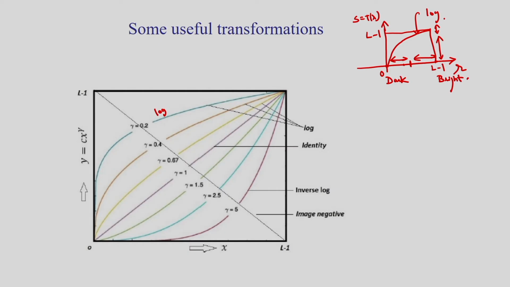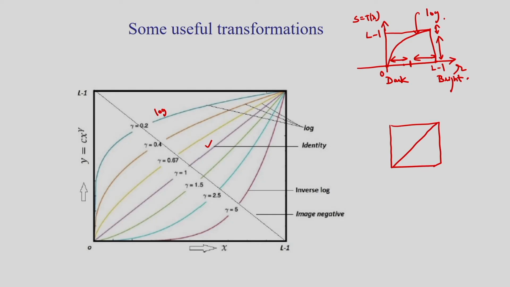Here I am considering some useful transformations. One transformation I have shown is the log transformation. If I apply this transformation, there will be no influence on the visual quality.